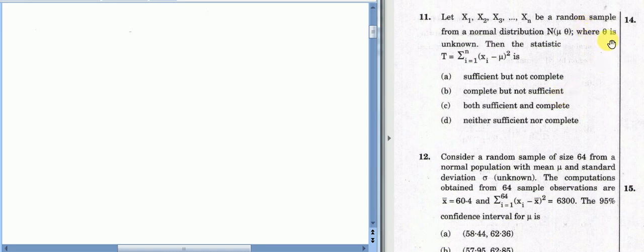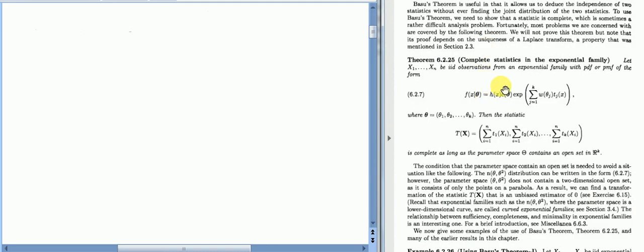Here theta is the only parameter which is unknown and mu is known to us. So it is a one parameter family, but is it an exponential family or not? For that we need to go through one result. This is the result from the Casella-Berger book, theorem number 6.2.25. I have the PDF of this book, and if you have the original you can see it from that. Complete statistics in exponential family.